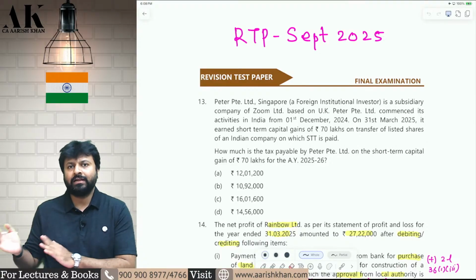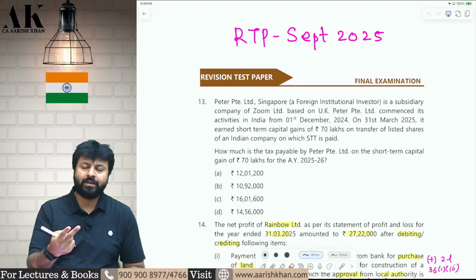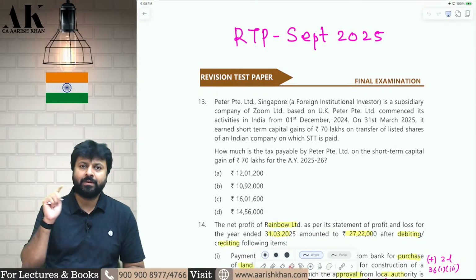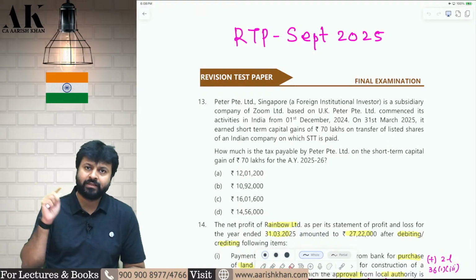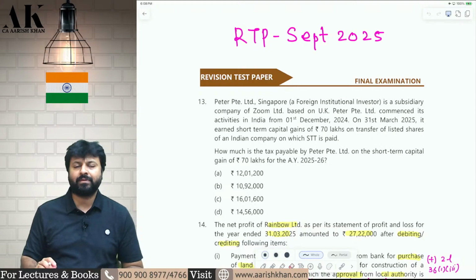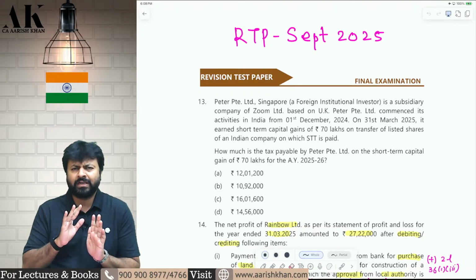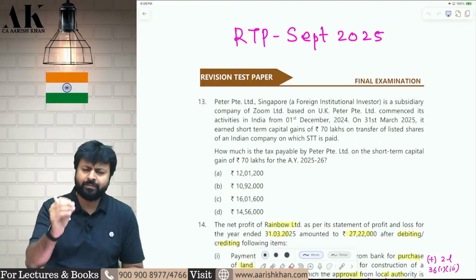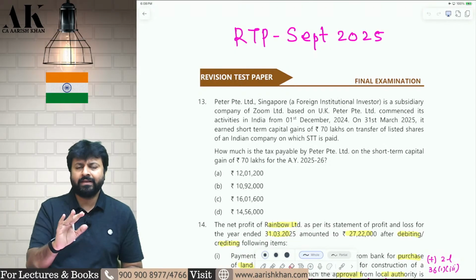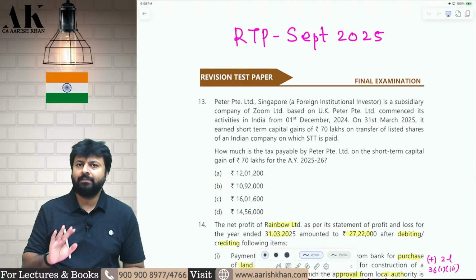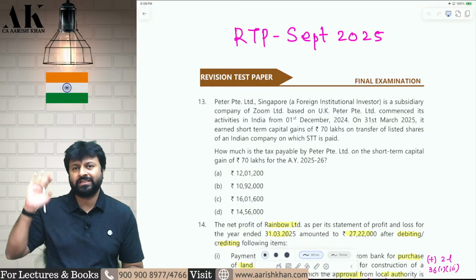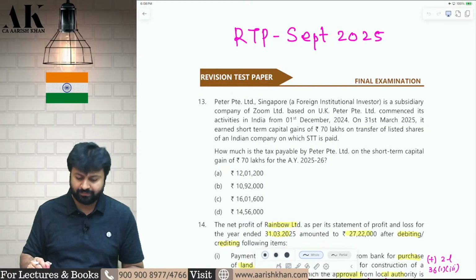And you will come to know that in the MTPs, especially both MTP1 and MTP2, most of the questions are repeated from the 26 paper compilation. The ICAI has copy pasted the things from the old RTPs, old MTPs, and old exam papers in the current MTPs of September 2025. They have not worked anything on the MTPs. They have just copy pasted the old RTPs, MTPs in the new MTPs. You will come to know. I will give you the reference with the question number. I am not just saying for the sake of saying. I will give you the reference of which particular RTPs and MTPs the question is copied from.